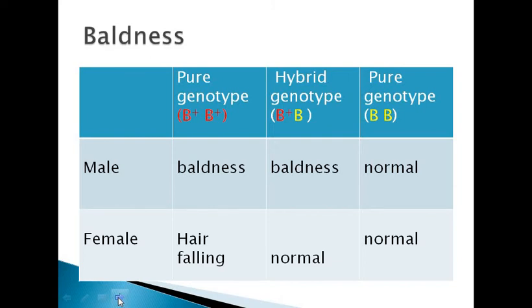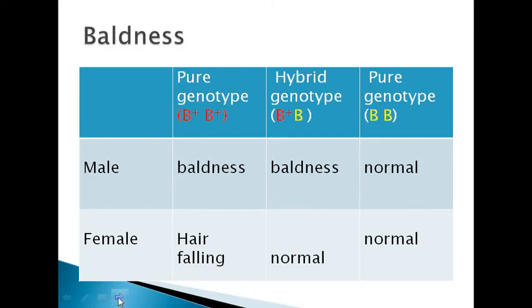These 2 dominant genes react completely both in male and in female. Here in male, this gene is enhanced also by the presence of testosterone, which is the masculine sex hormone. If the genes are pure, and here it's represented by the symbol B+B+, the male baldness occurs, while in female hair falling occurs.